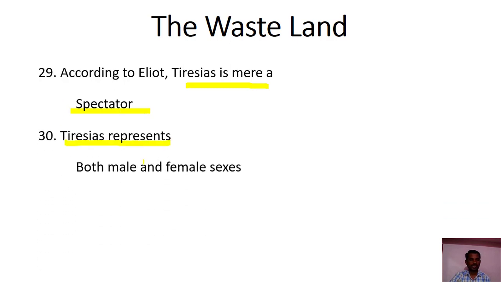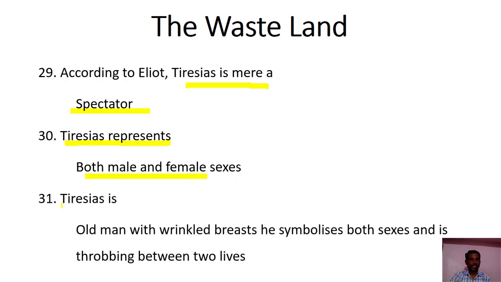Tiresias represents both male and female sexes. Tiresias is an old man with wrinkled breasts. He symbolizes both sexes, refers to both male and female, and he is throbbing between two lives.